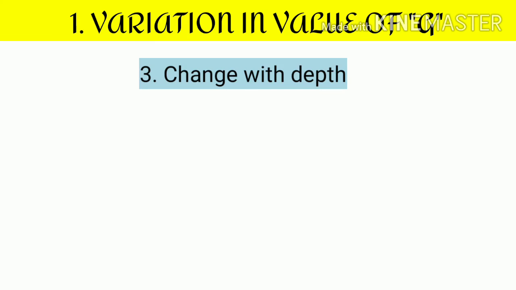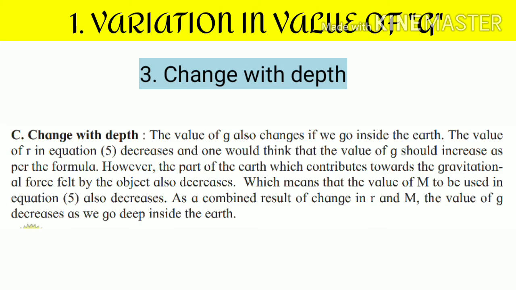Now the next point is change with depth. In the interior of the Earth, on average, the value of g is less than that at the Earth's surface. As the depth below the Earth's surface increases, the value of g decreases, and finally it becomes 0 at the center of Earth.